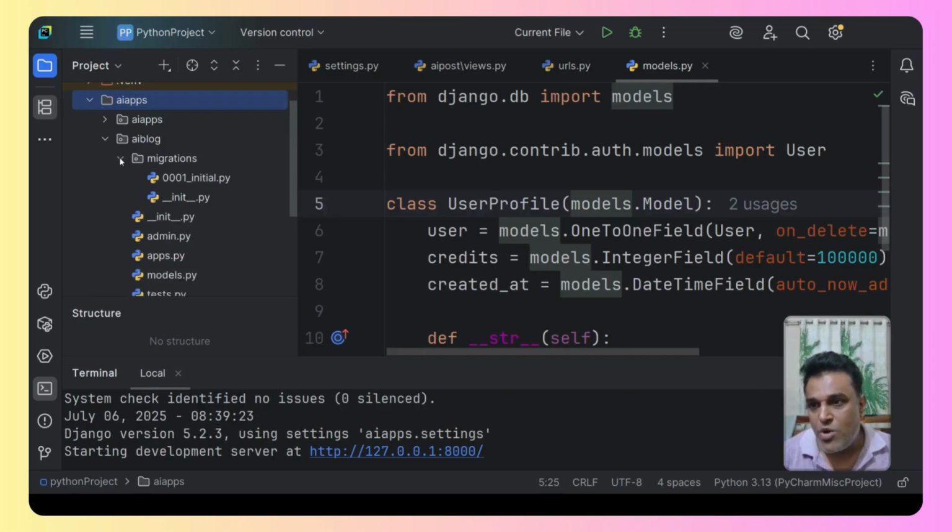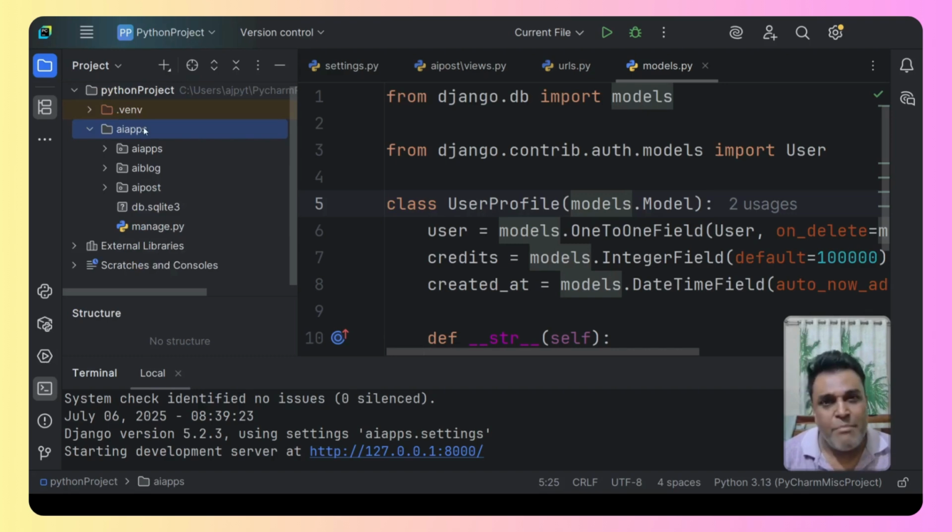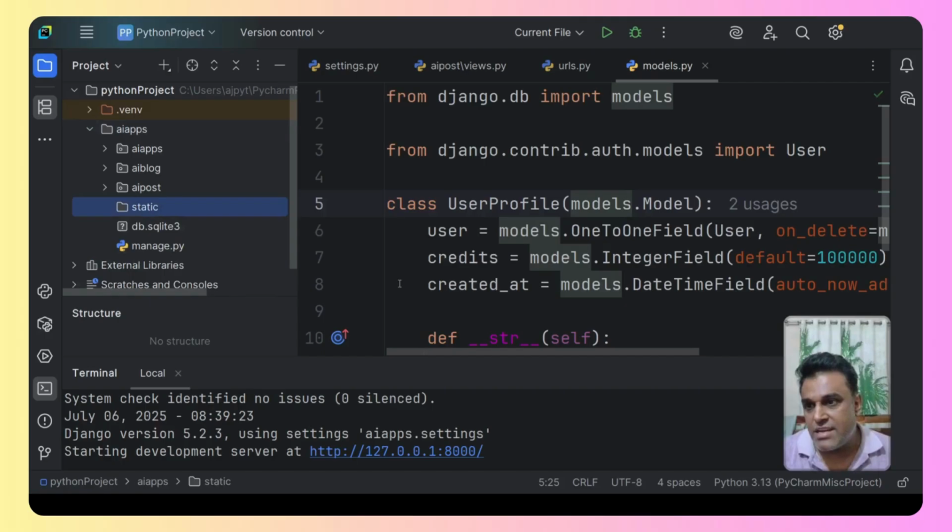What we are going to do now is, under the main project folder, I will right click and create a directory. Let me create that. Here it is, I created a directory that is static. And I'm also going to create one more directory that is templates. So we have two directories, static and templates. And where do we have them? Inside the main project folder, that is AI apps.